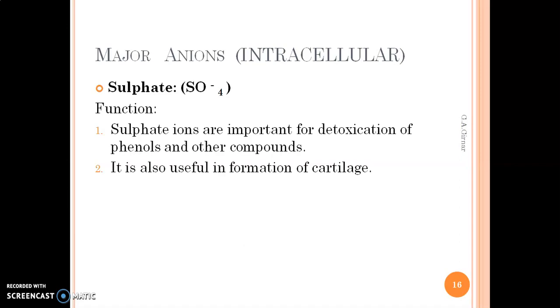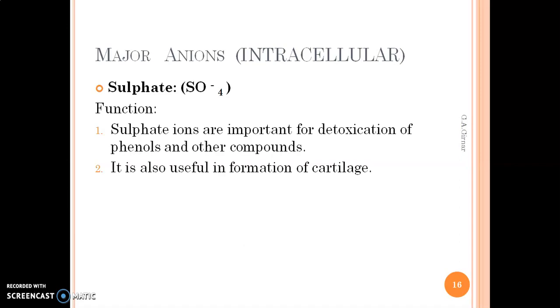So these are the different major cations as well as anions we have discussed in the different intracellular as well as extracellular compartments. Among all of them, we can recall sodium, and we will revise the conditions: hypernatremia and hyponatremia, as well as calcium, hypocalcemia and hypercalcemia, and potassium, hypokalemia and hyperkalemia. These three electrolytes are very important among all of these.